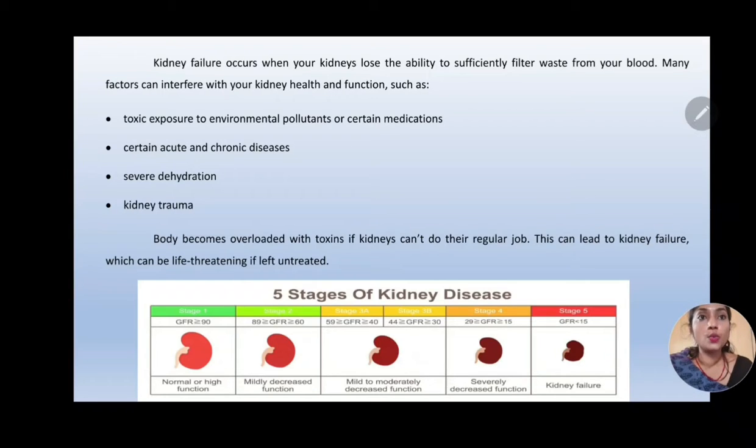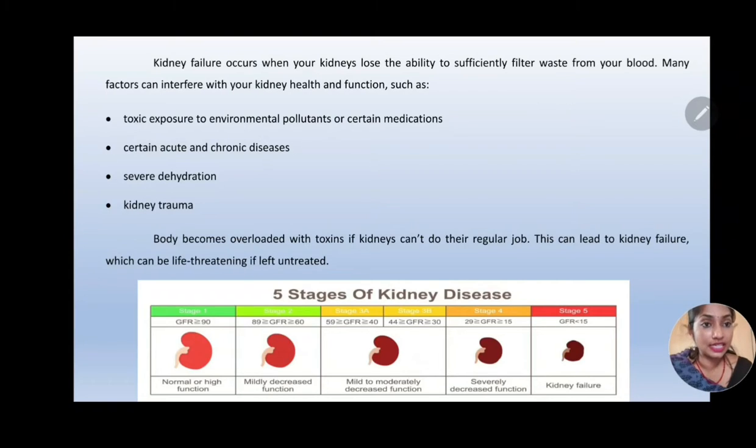Kidney failure occurs when kidneys lose the ability to sufficiently filter waste from the blood. Many factors can interfere. For example, toxic exposure to environmental pollutants, certain medications, chronic diseases, severe dehydration in the body, trauma in the body can all meddle with the kidney and may interfere with its health and function. The body becomes overloaded with toxins if kidneys can't do their regular job of cleaning. So this can lead to kidney failure, and it can be life-threatening if it is not treated.